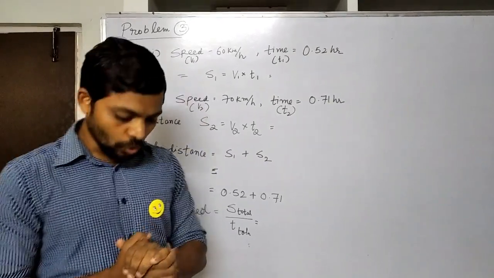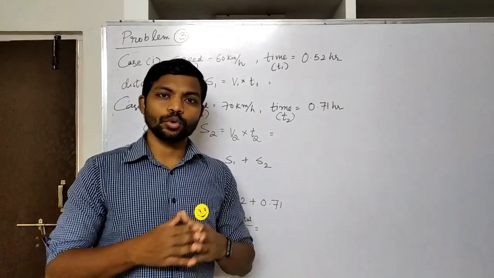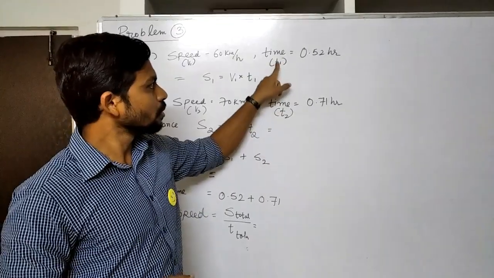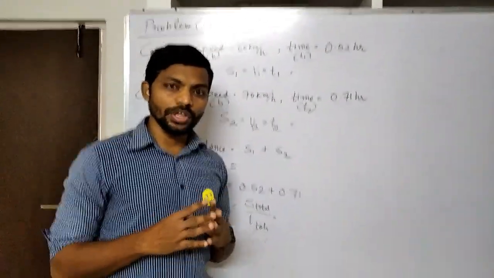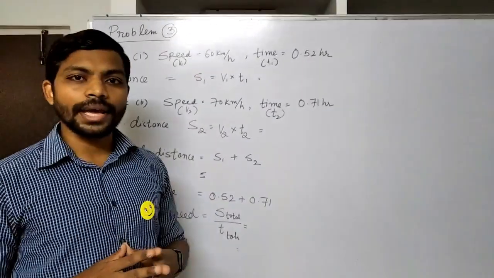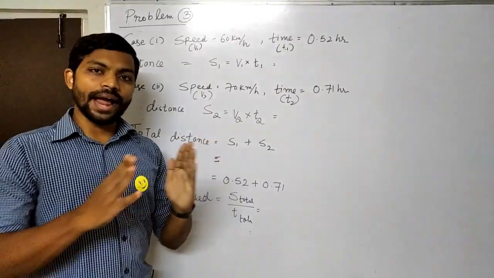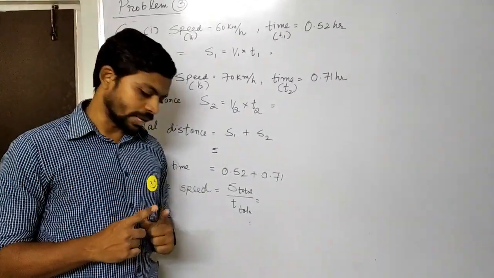Okay. So we know that to calculate the average speed, total distance and total time is required. In our question, total time is given. We have time, but we don't know total distance. So what we will do, in each part of the journey, we will calculate the distance. Then we get distance in both the journeys. We'll add up, then we get the total distance. Then we get the average speed. So let's see.